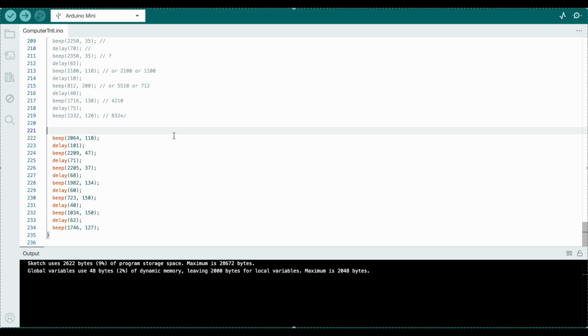Hi, today I'll be showing you how to break down a simple tune into its respective beeps, beep frequencies, beep durations, and gaps in between. This can be configured for your own personal use. I'm using this to play tunes on a piezo buzzer using Arduino.